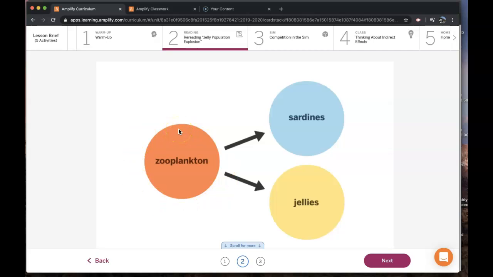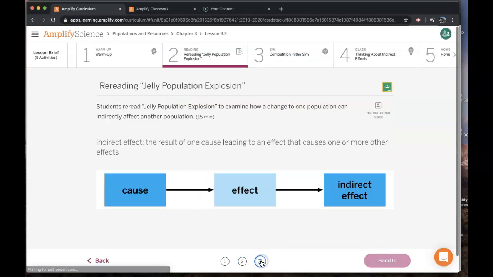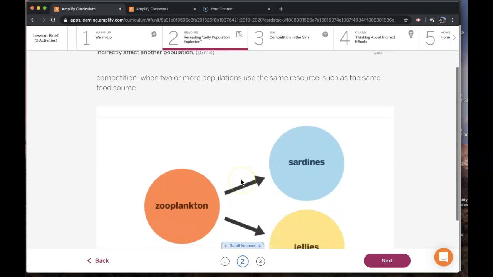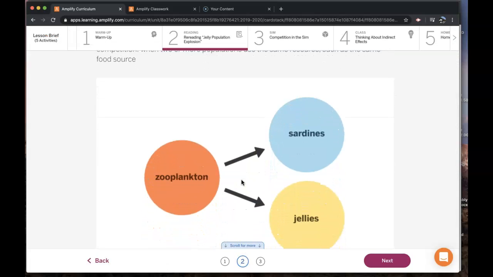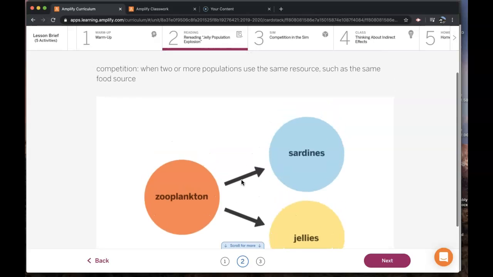When we're talking about competition in this class, we may use the word compete. For example, lions and hyenas compete for zebras. Outside of the ecosystem context, you might think of competition in different ways. Sports teams compete against one another and try to win games. But when an ecologist says competition, they do not mean that organisms are physically fighting one another. It simply means they use the same resource, like eating the same food or living in the same territory. And in this class, we will focus on competition for food. So here's a definition for competition.